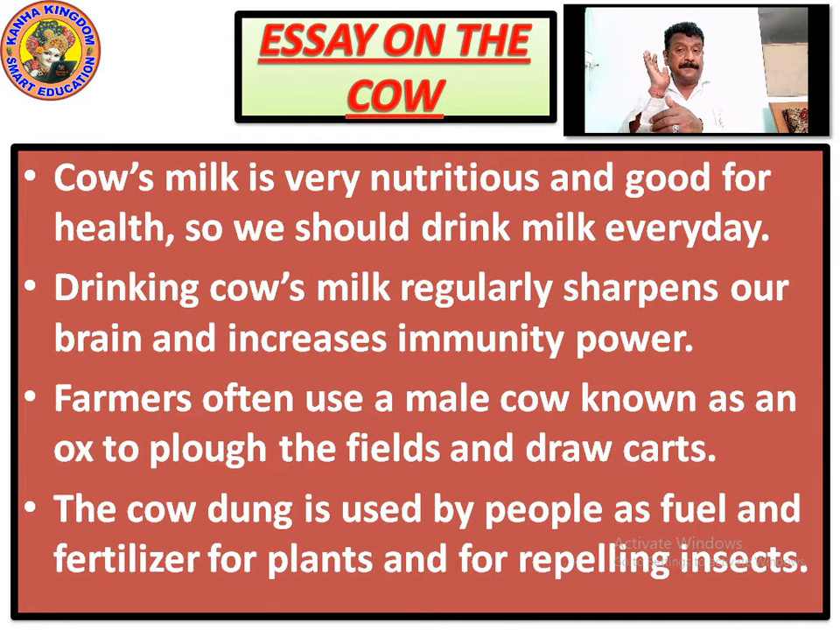So in ancient times, in olden times, there was only one means of transport. It was either a horse or the bullock carts to go from one place to another, to carry all the things from one place to another. All these sacks of grains, they used to stack in that and pull through bullock carts. So farmers used it to draw carts and take things from one place to another.